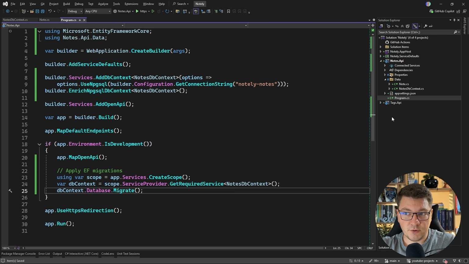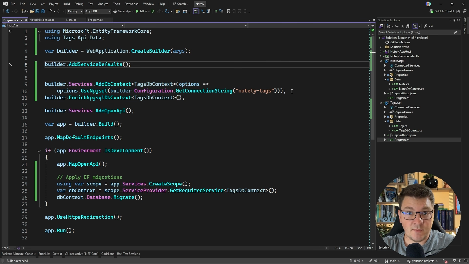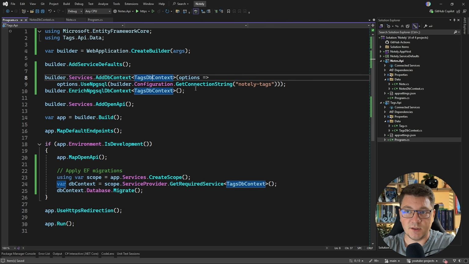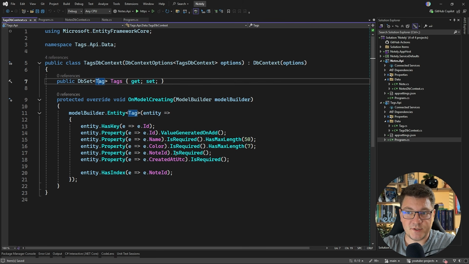If you're following along yourself, go ahead and do that before continuing with the video. So now I have the same implementation in place in the tags API. We have the respective tags DB context with one entity inside represented by our tag.